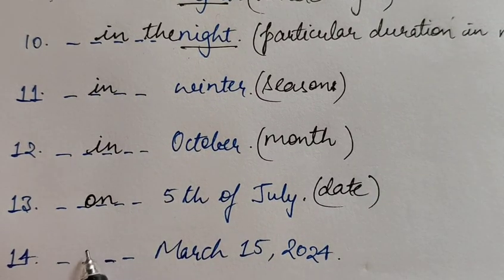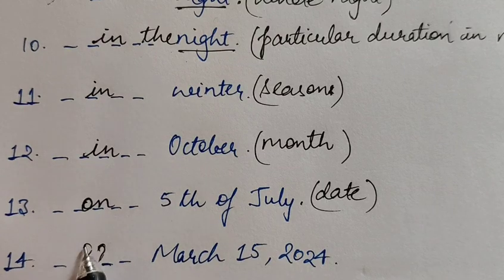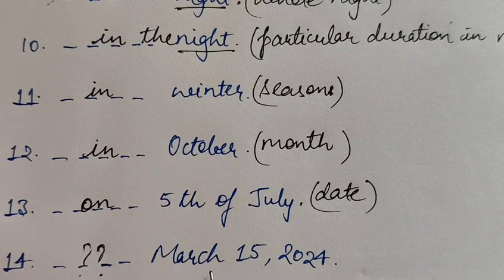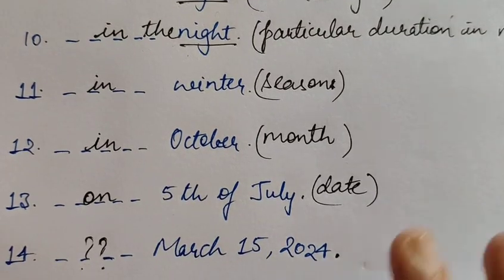Now this one you have to tell me in the comment section, what's the correct answer. It has date, it has month, it has year. So what's the correct answer? Do tell me in the comment box.